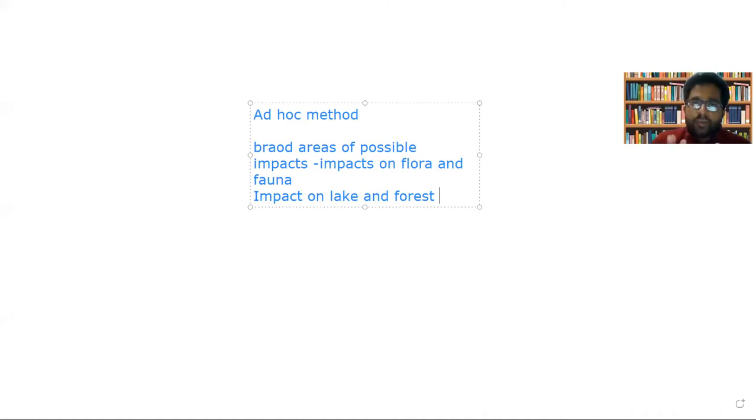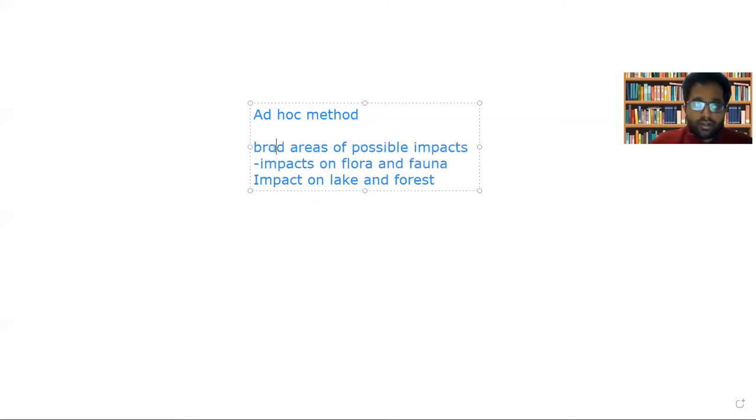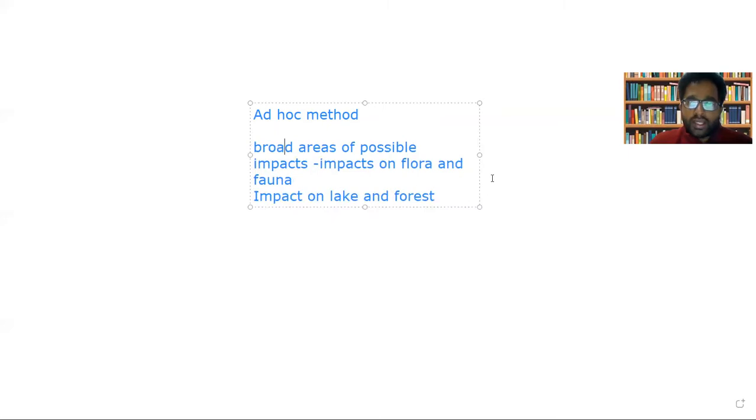The broad areas of possible impact need to be found out, like finding out the impact on flora and fauna of that particular area, and then the impact on lake and forest. So these are the ways in which broad areas of possible impact are identified: impact on flora and fauna, impact on lake and forest.